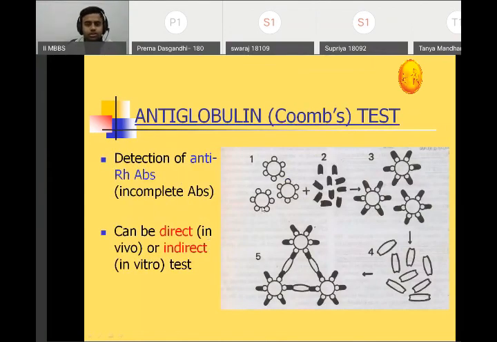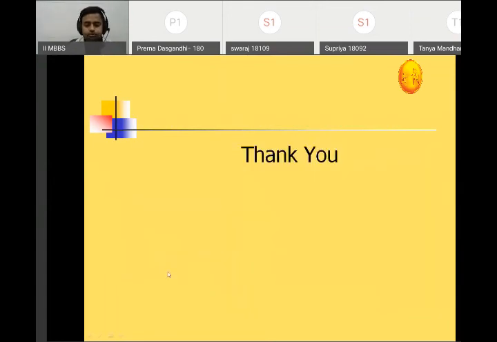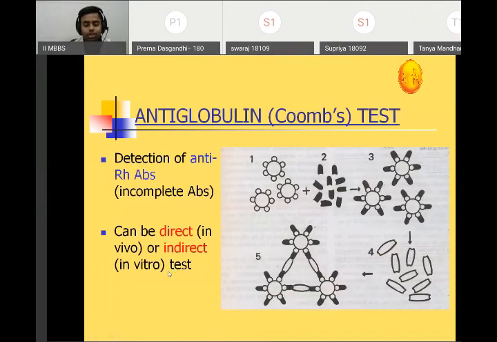Now, the Coombs test, which I told you about, involves incomplete antibodies, and because of incomplete antibodies we do not get reactions. That is why we have to use a carrier particle to see the reaction taking place. It can be direct or it can be indirect, right? So this is your full antigen antibody detection part 1.